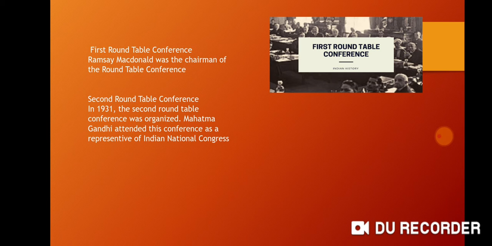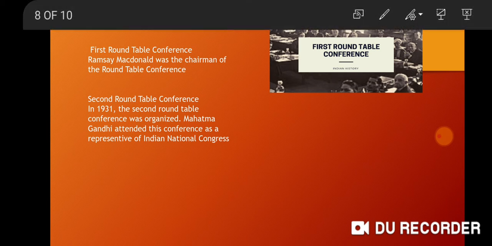Then began the second Roundtable Conference, which was held in 1931. Mahatma Gandhi attended this conference as a representative of the Indian National Congress. Along with the Indian National Congress, representatives of various castes and communities, political parties, as well as princely states were invited. The government put forth the issue of minorities in the Roundtable Conference. There were differences regarding this issue and also regarding the nature of the prospective federal constitution. So finally, Gandhiji was disappointed and returned to India.